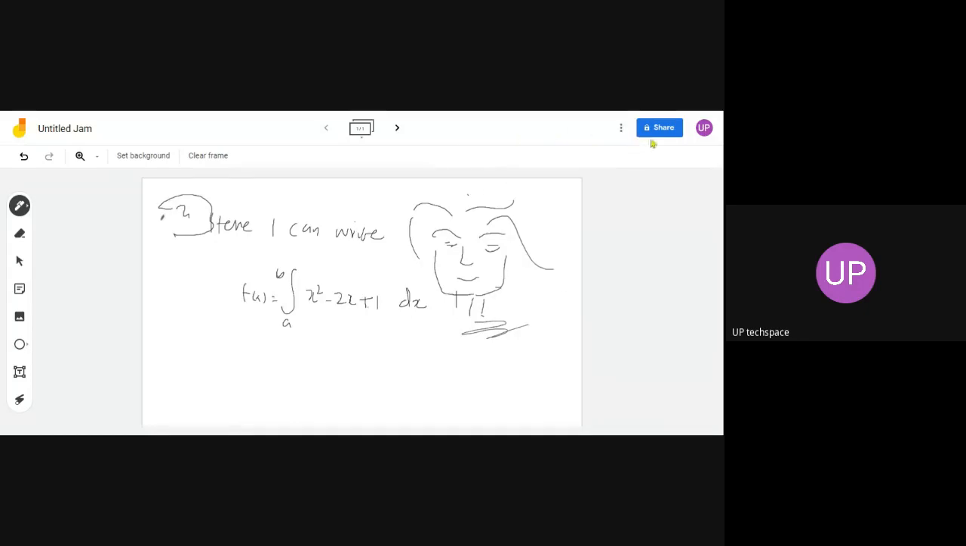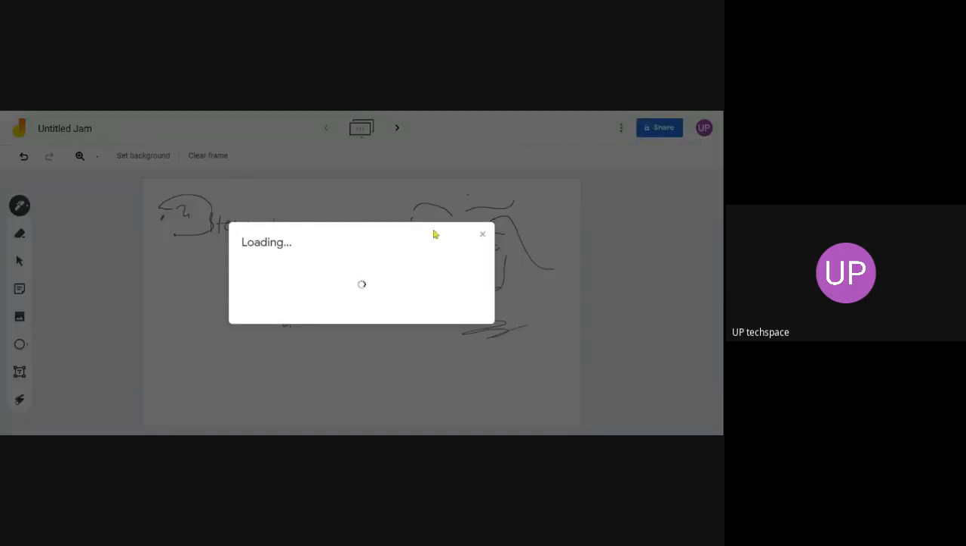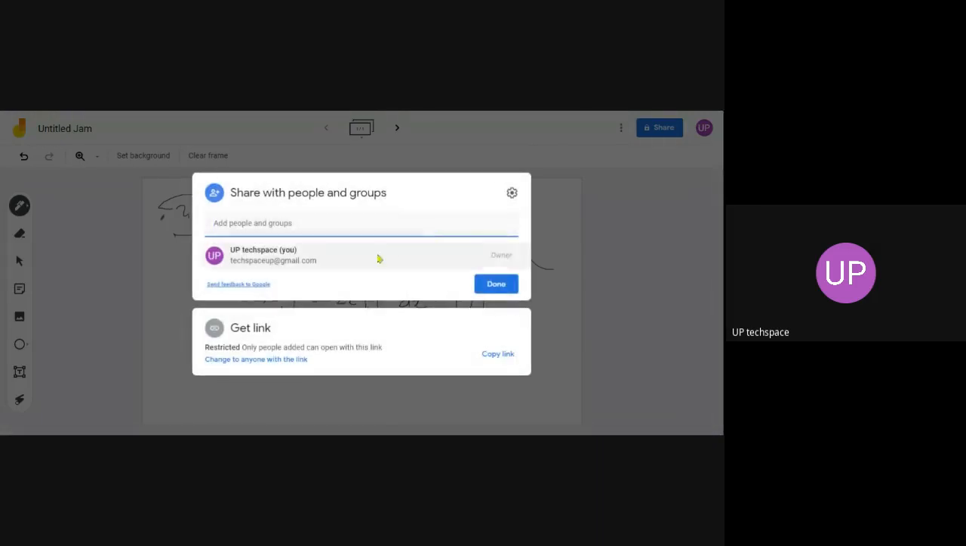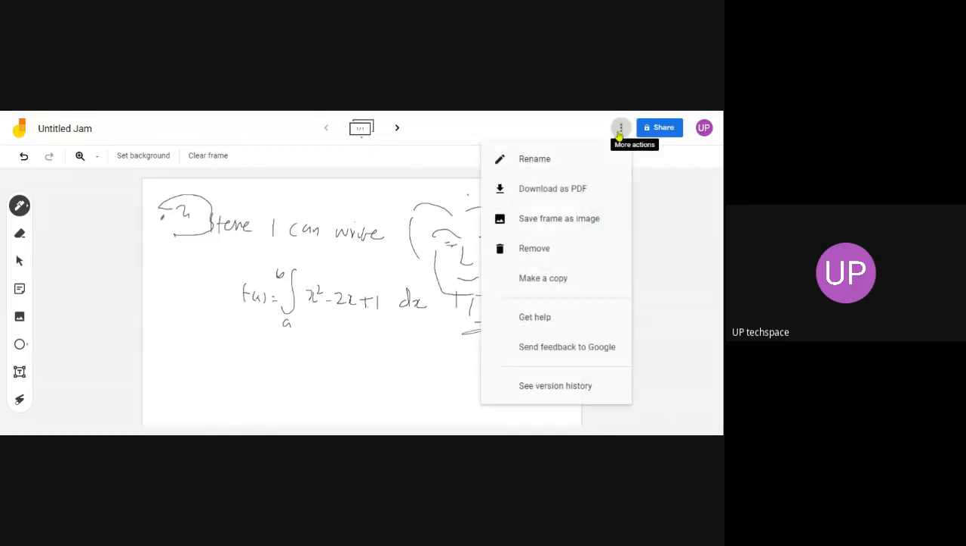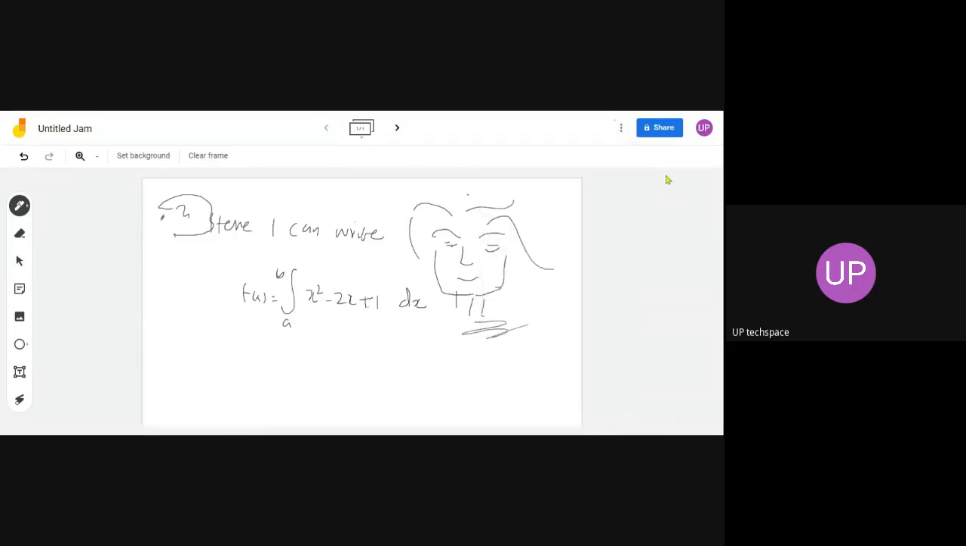While you are using Jamboard, you can share this particular element with some people in a shared group, or you can share this Jamboard visualization to a particular Google Meet window. This is a very important thing.